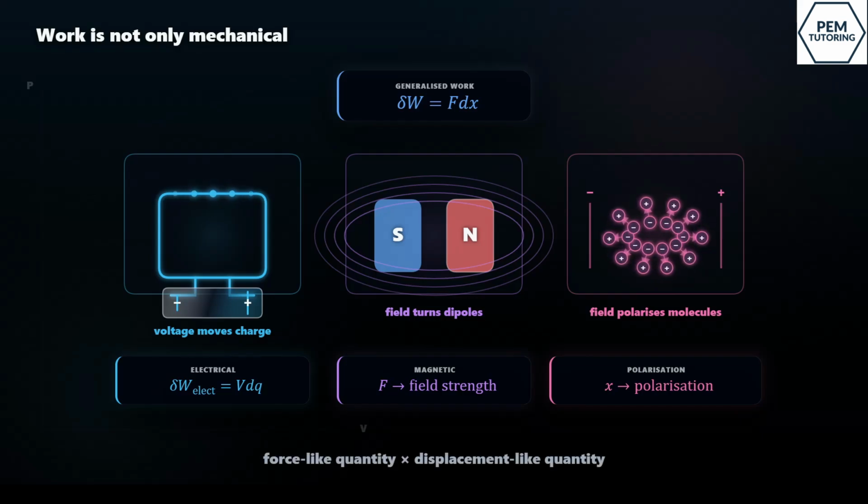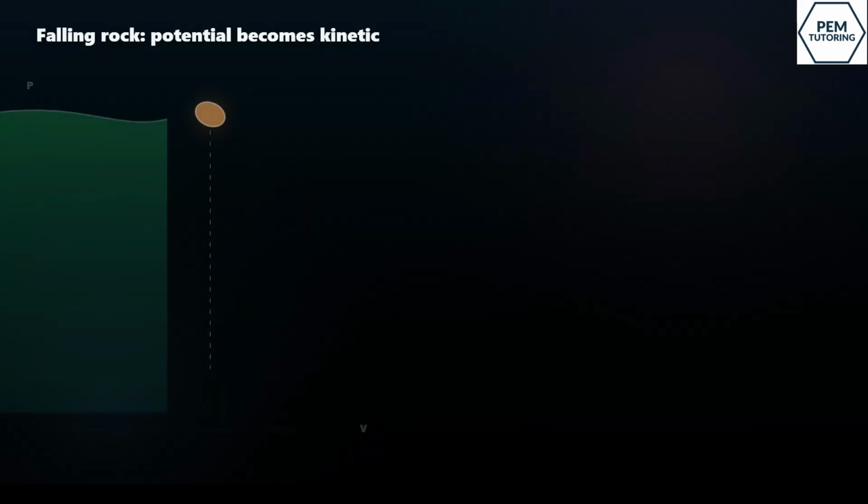The same pattern still holds. Work is a force-like effect, multiplied by a displacement-like effect. So even when it is not a simple push or pull, we can still count it as energy crossing a boundary. Now look at the falling rock.